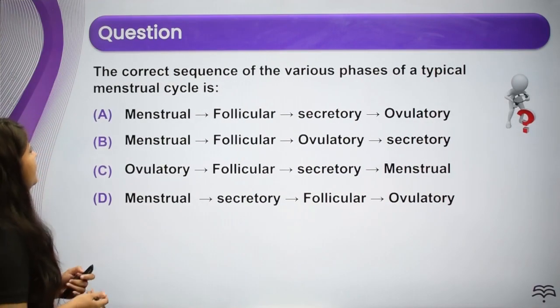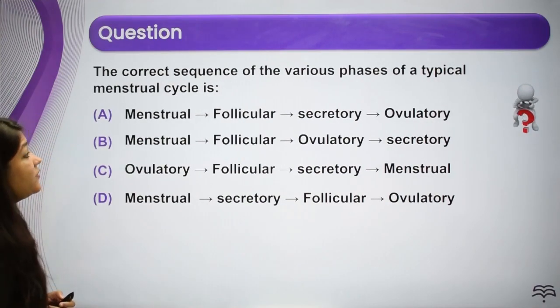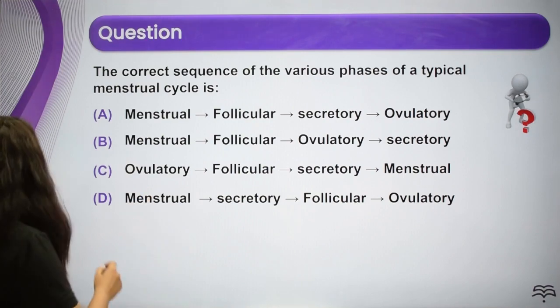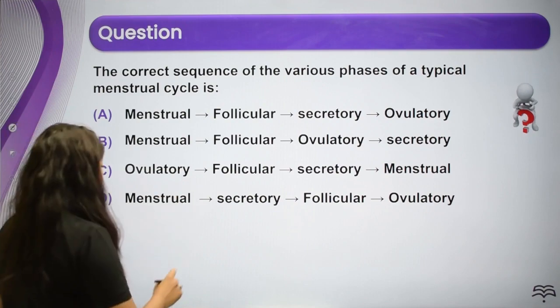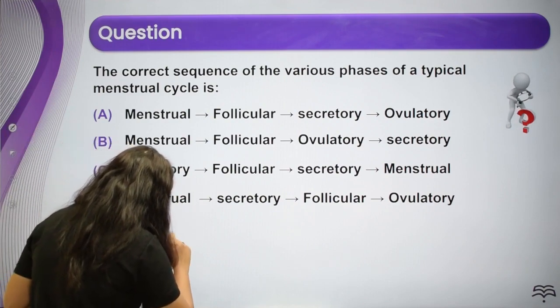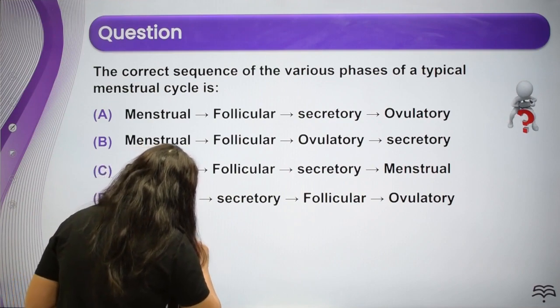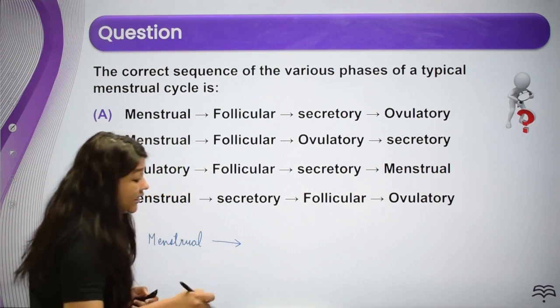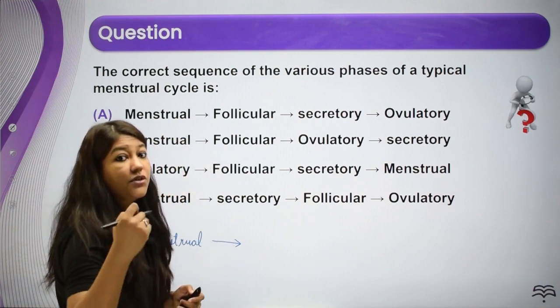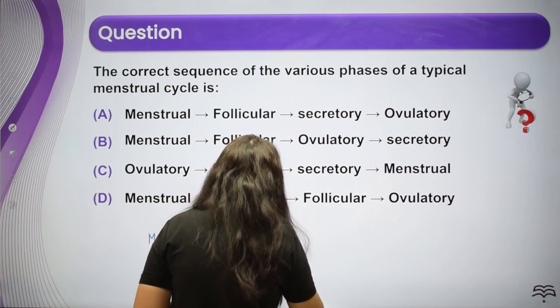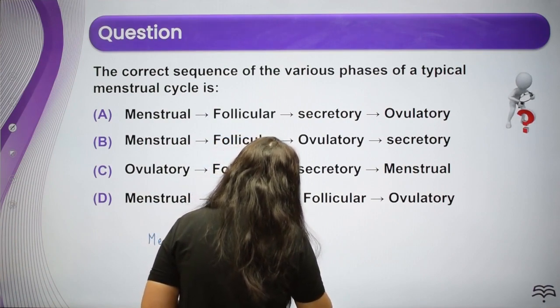Now see. First question: the correct sequence of the various phases of a typical menstrual cycle is. Let's not read the options. Let's first frame our own answer. We started with the bleeding phase or the menstrual phase. Then after the menstrual phase, we had seen LH and FSH increase the follicular development. So next is the follicular or the proliferative phase.